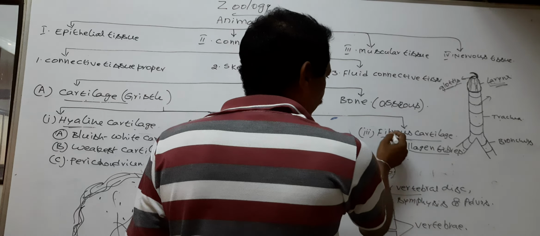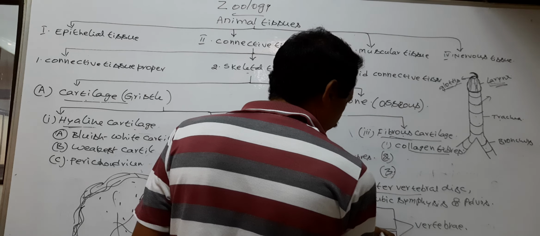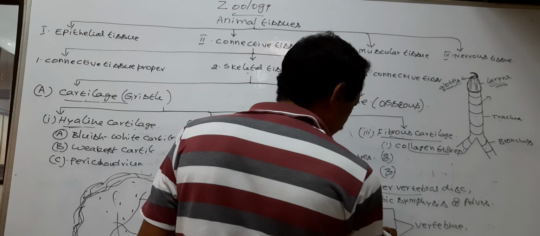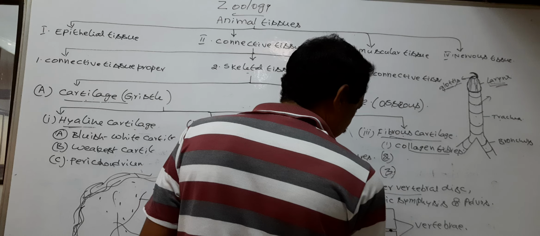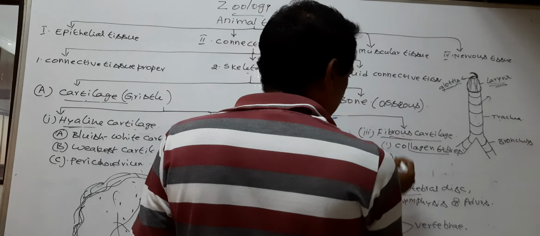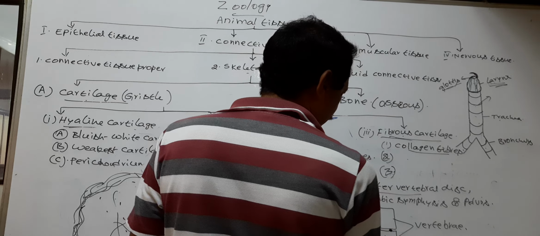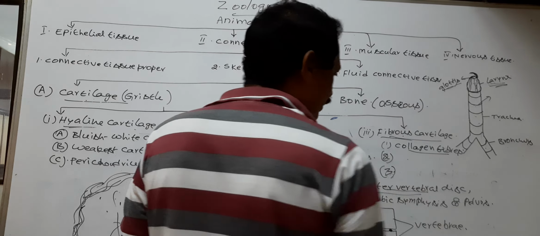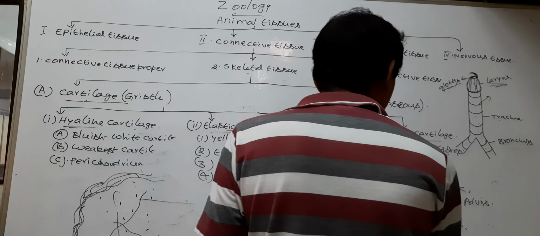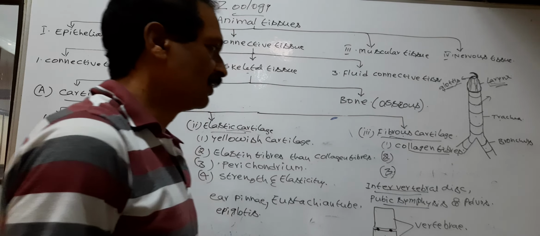So the fibrous cartilage is present between vertebrae. The fibrous cartilage between vertebrae is called intervertebral disc.